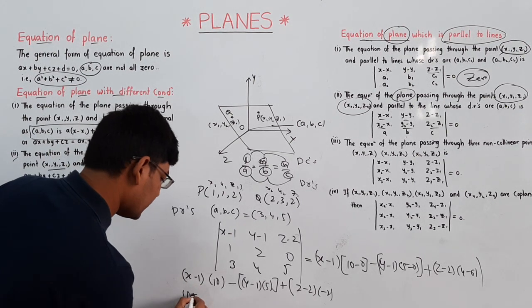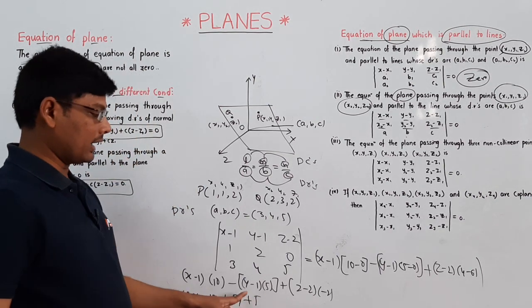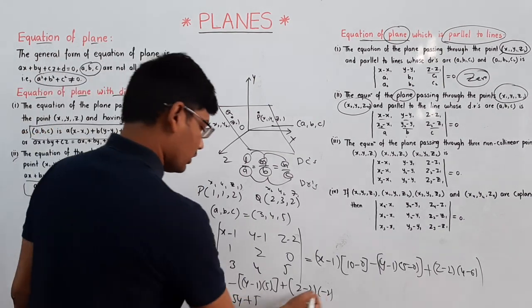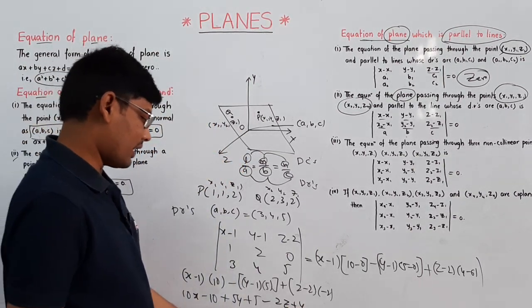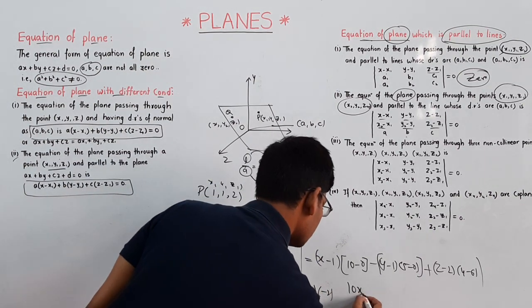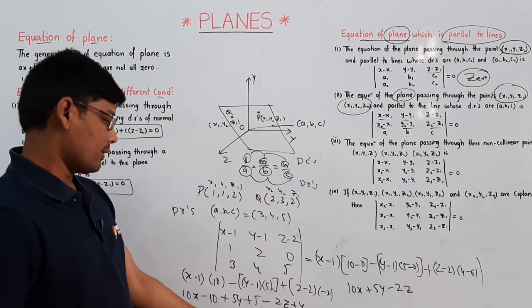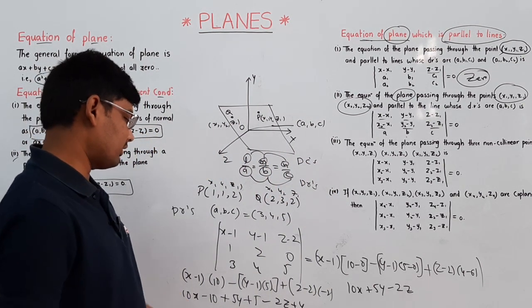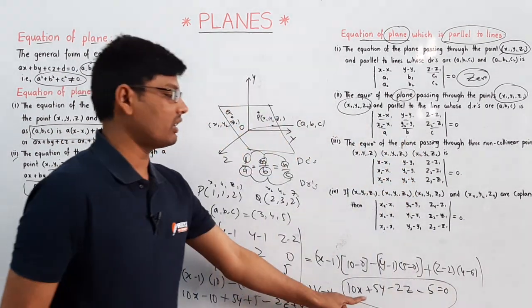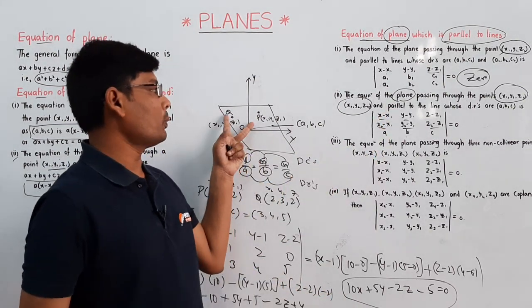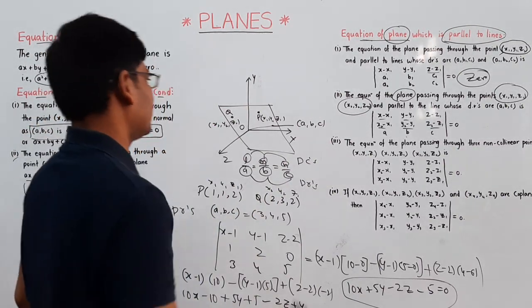Let's simplify. 10x minus 10 minus 5y plus 5. I am multiplying 5 as well as multiplying the minus here. So minus 2z plus 4. Let's write the terms here. 10x plus 5y minus 2z, and minus 10 plus 5, that will become minus 5, is equal to 0. Here this is the equation of a plane passing through 2 points and parallel to 1 DR of a line here. This is all about the second point, and the next one is